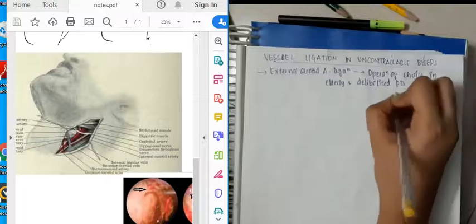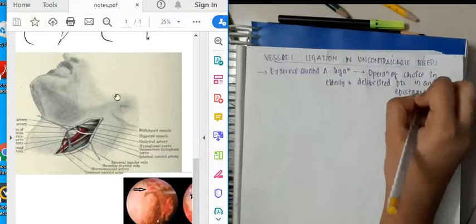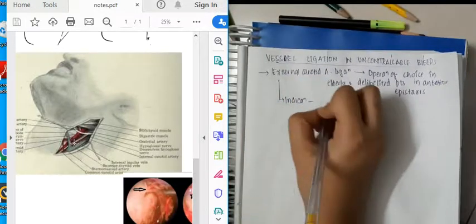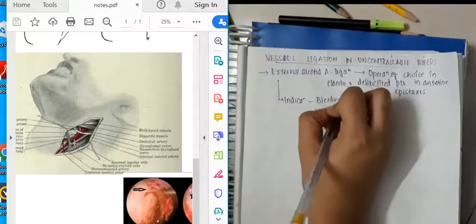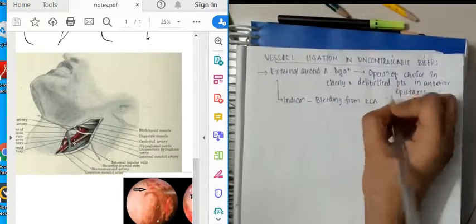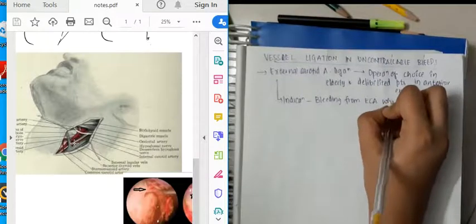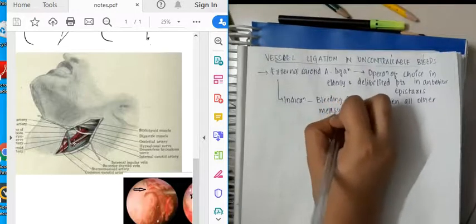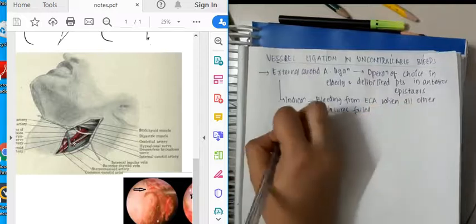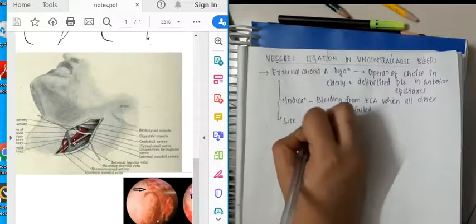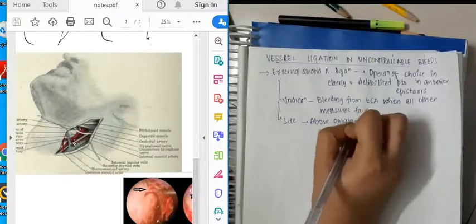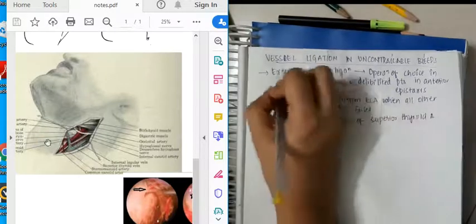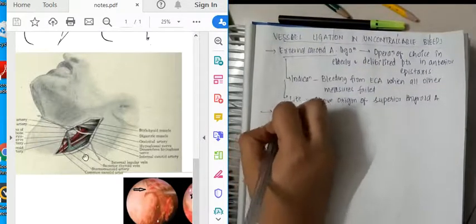So you can even see here, this is the external carotid artery, and you will have to ligate here. What are the indications of this external carotid artery ligation? Indications are bleeding from the external carotid artery when all the other measures have failed. Mostly when other measures like anterior and posterior nasal packing do not work, then you will have to do this external carotid artery ligation. The site is above the origin of the superior thyroid artery. So you will have to see where the superior thyroid artery is, and then ligate there.